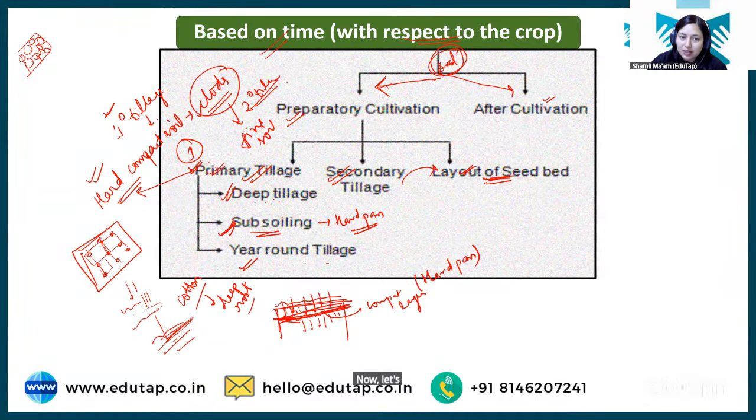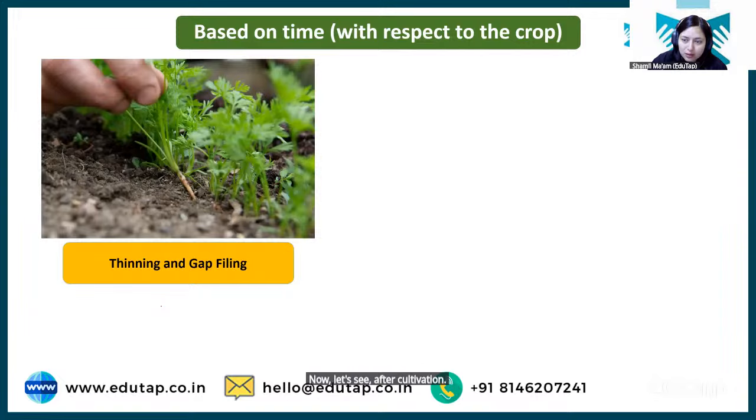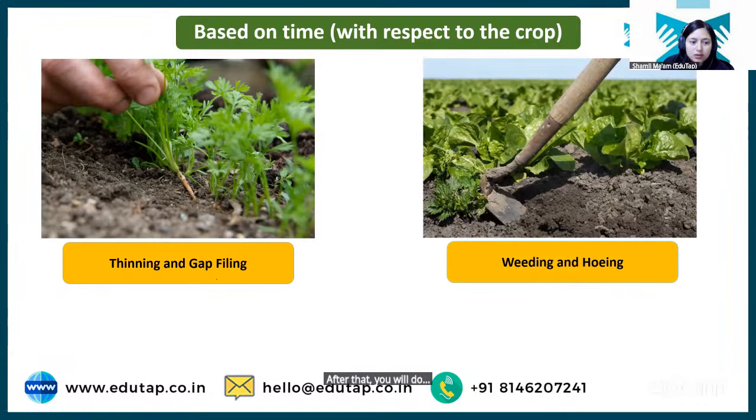Now let's see after cultivation. Okay. After cultivation with respect to crops. So students, see. After cultivation with respect to crop means once you have sown the seed and crop has grown. Once you have sown the seed and crop has come out, after that you can go for thinning and gap filling. Now students, what is this thinning and gap filling?